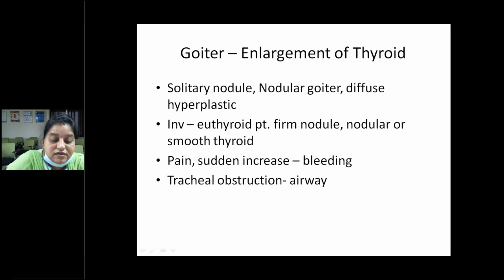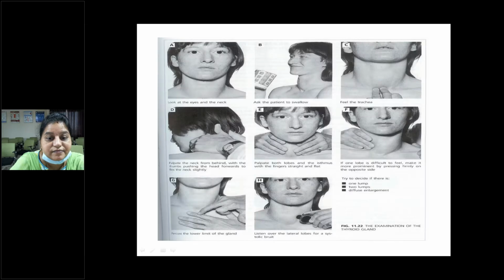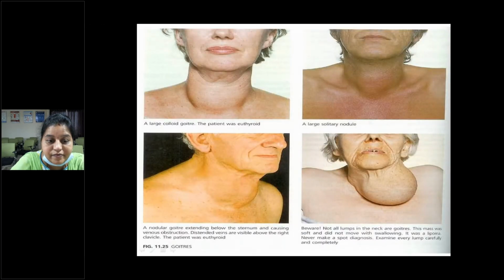In severe cases, that is a total butterfly shaped multinodular goiter, a long standing goiter may present with tracheal obstruction, that is airway obstruction. All these are the clinical methods of how you should examine the thyroid case, or how to palpate the thyroid gland. These are all examples of thyroid glands.